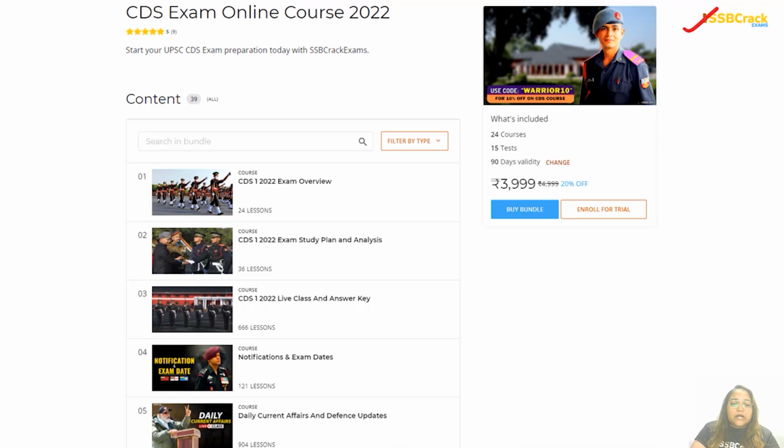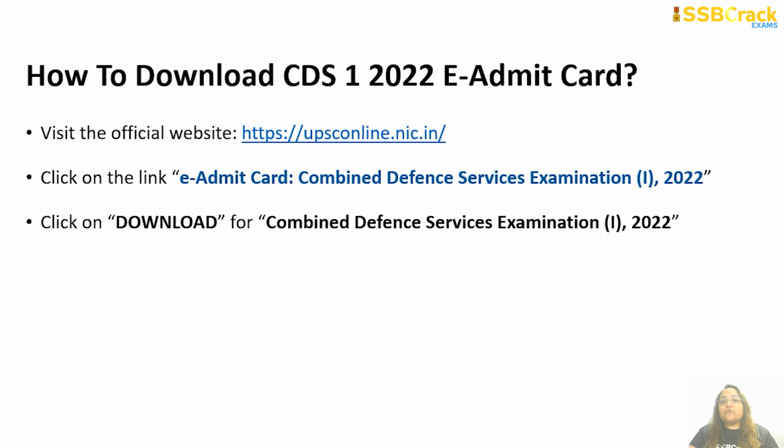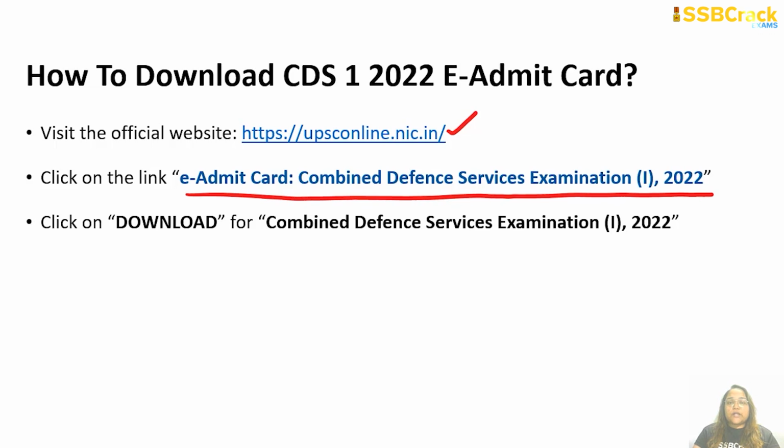Now, the most important part of this session is to know how to download the CDS 1 2022 e-admit card. First of all, you have to go to the official website of the UPSC, which is upsconline.nic.in. So please visit their official website. Once you are on the official website, you have to click on the link titled e-admit card Combined Defense Services Examination 1 2022. Once you have clicked on this link, a box will appear, and there you will have a chance to download the Combined Defense Services Examination 1 2022 e-admit card.